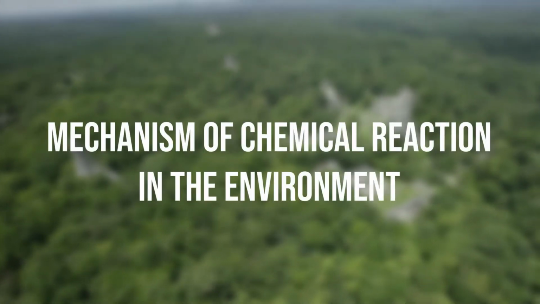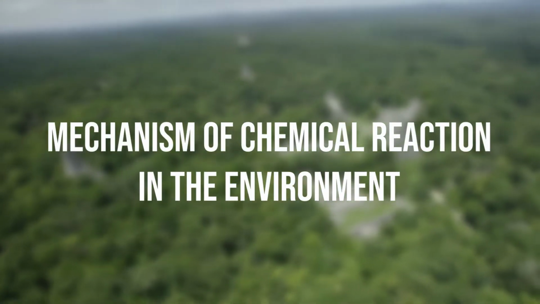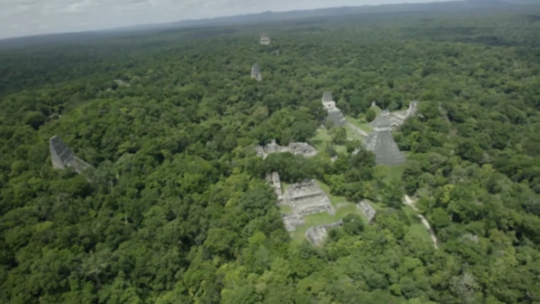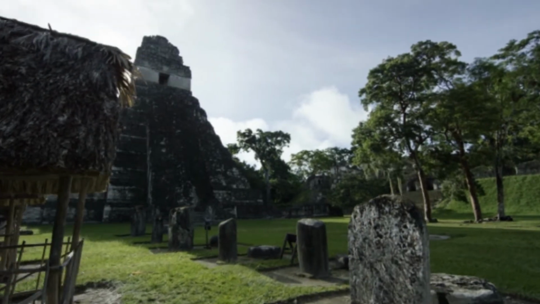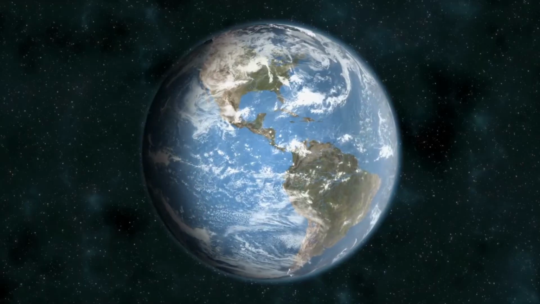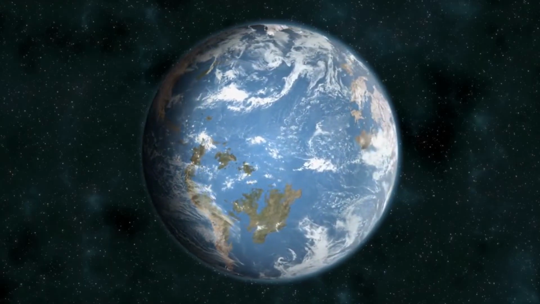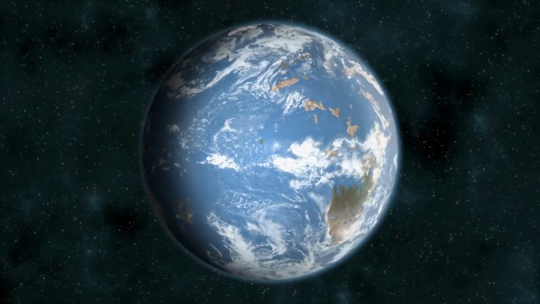So we already know the definition and some examples of chemical reactions, and now we can proceed to the mechanism of chemical reaction in the environment. Let us identify the mechanisms of chemical reaction in our environment. Chemicals can either enter the air, water, or soil when they are produced, used, or disposed. Climate change can exacerbate or worsen the effects of pollution on our health.